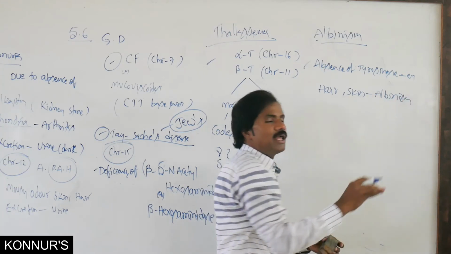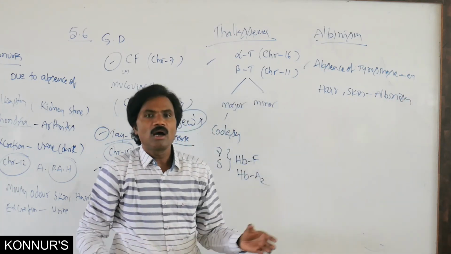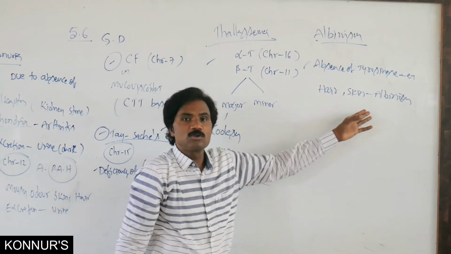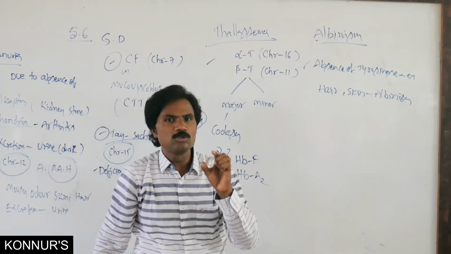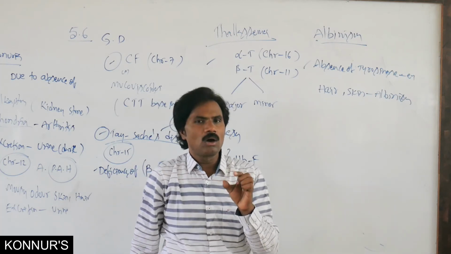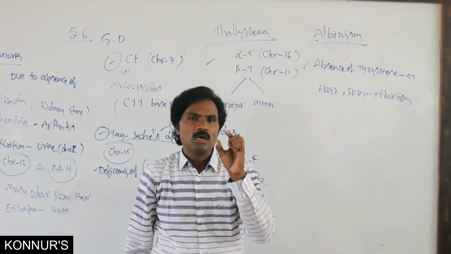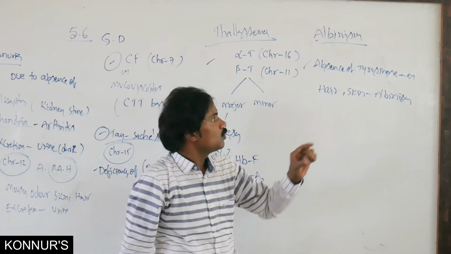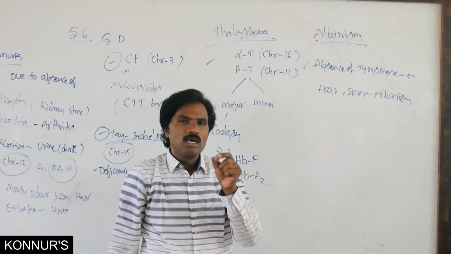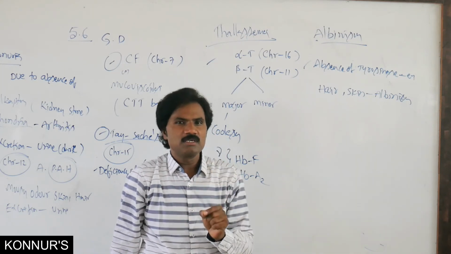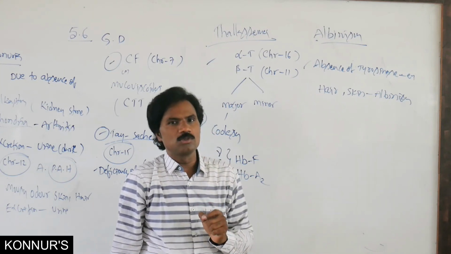That means there is inability to produce that pigment. Why? Because defective genes are present on the long arm of the 11th chromosome, and the P gene is present on the 15th chromosome.